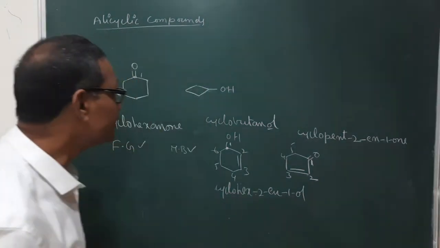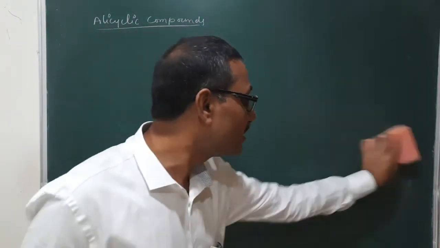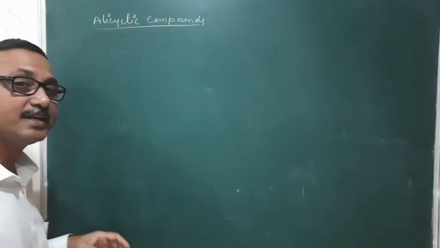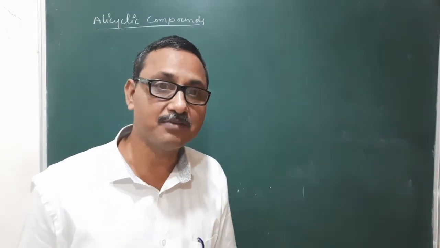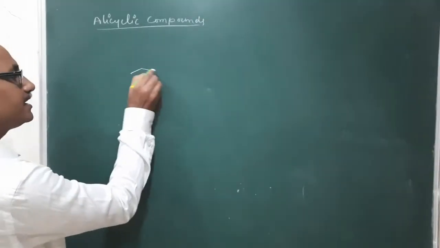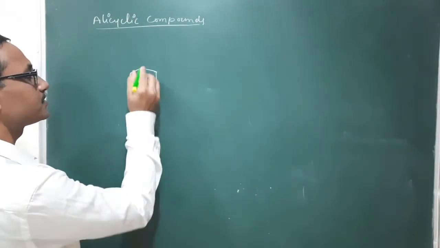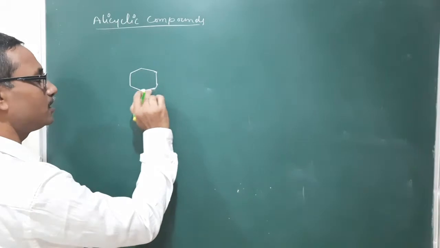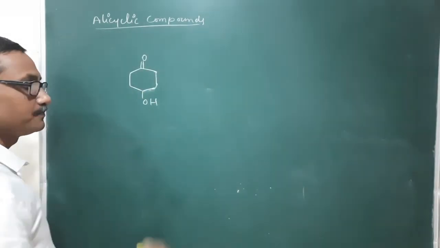Next, in some situations, two functional groups may be there in the alicyclic ring. On that alicyclic ring, two functional groups may be present. What we will do, you see. Now I am taking this compound. This is having two functional groups. Here one functional group is double bond O, and the other functional group is OH.